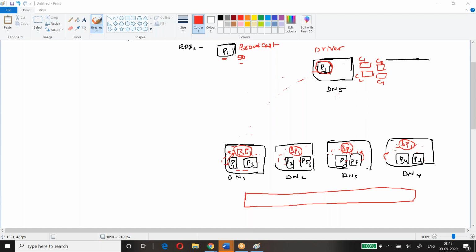Any doubts so far? So how will this work, how will we use this in real time? That's the biggest question, right? How will we do this? Okay, so let me give you a quick example.